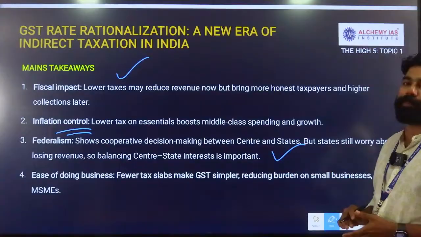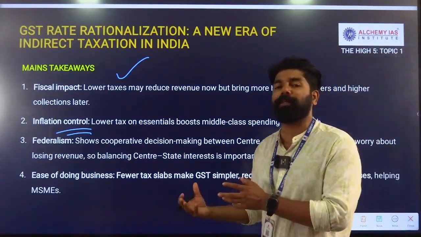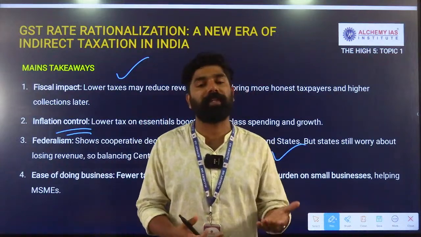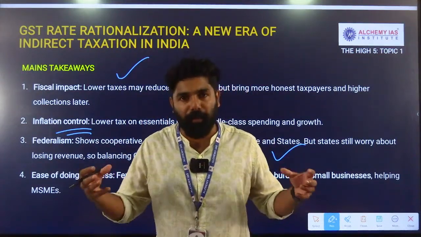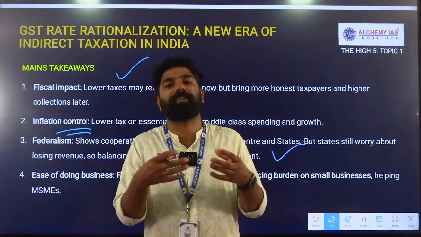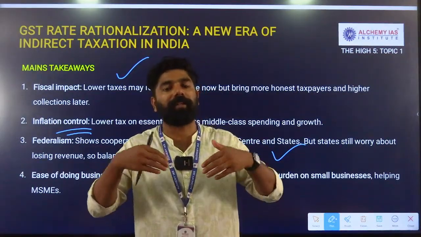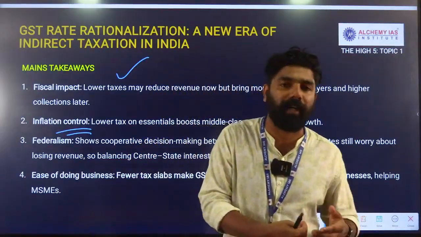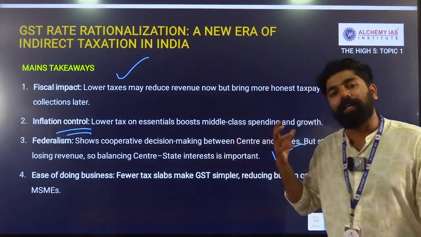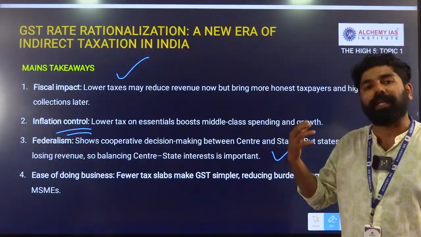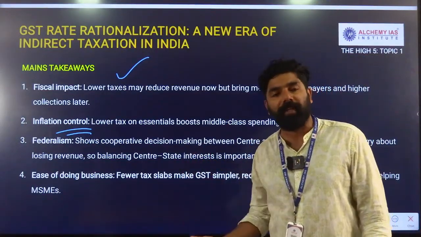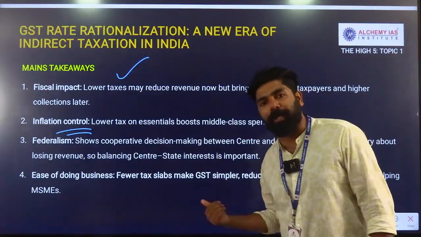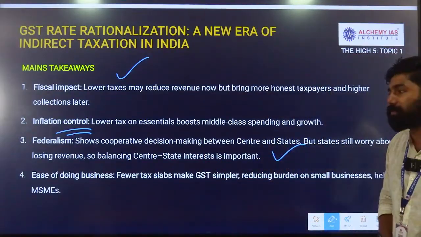The federalism aspects, so this is also an example that we can illustrate in our main answer related to fiscal cooperative federalism between the center and the states, with the discussion between center and state through the GST Council, and they finally came up with this tax reform which will benefit both the center and the states. But unfortunately, the revenue collection of the states has still been affected by the GST reform. So that is still important, and it has to be addressed properly through this fiscal federalism mechanism.